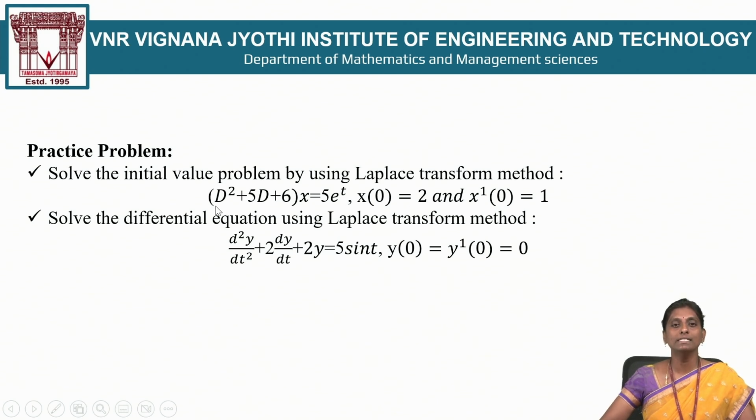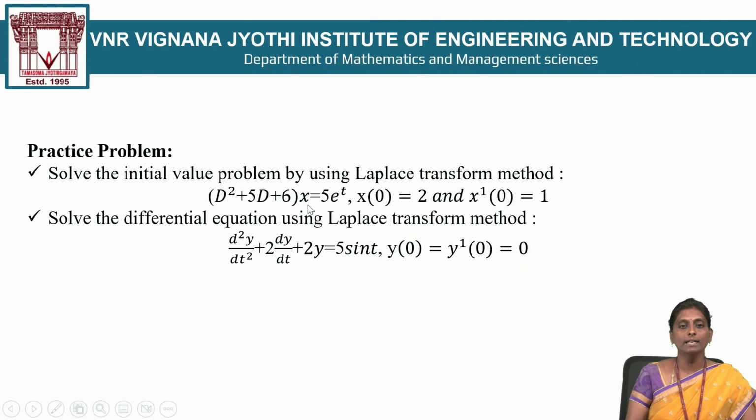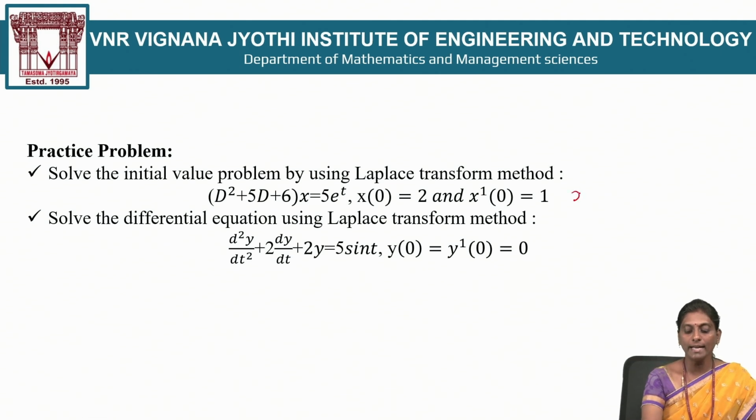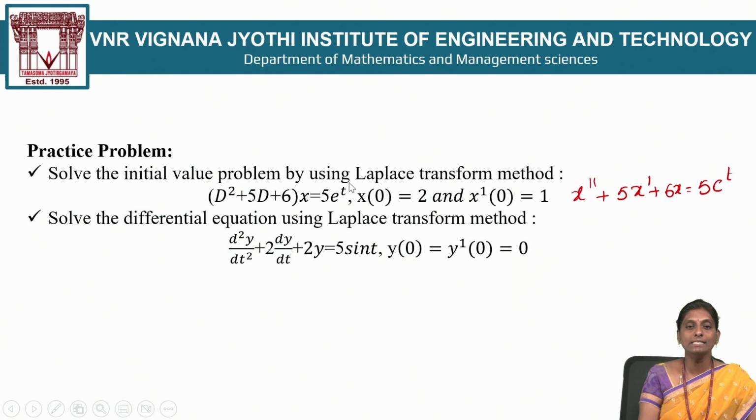So for this example, d square x by dt square you can write as x double dash, 5 times dx by dt means x dash, plus 6 into x is equal to 5 times of e power t. Here x is the dependent variable and t is the independent variable, so your solution comes as x of t.